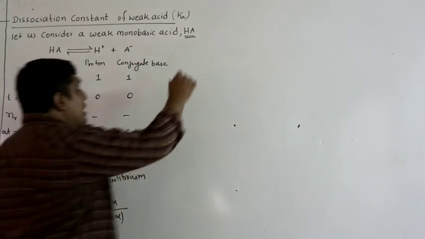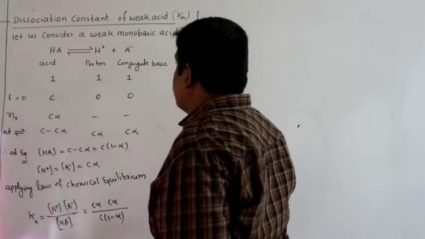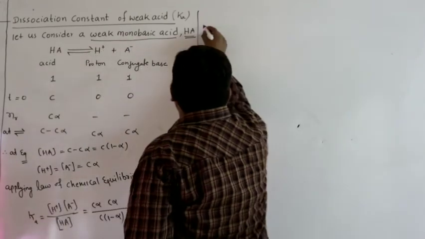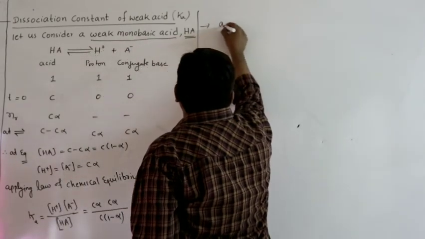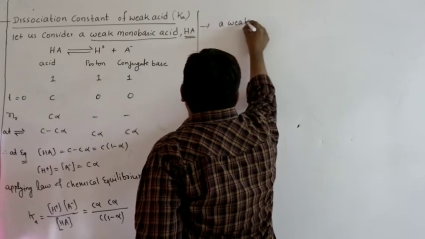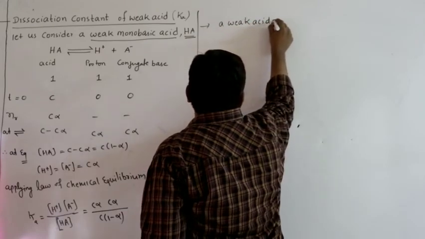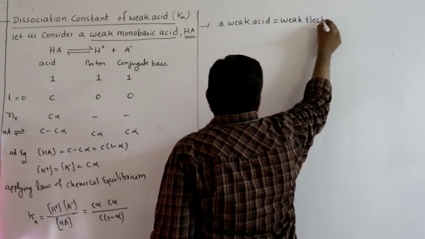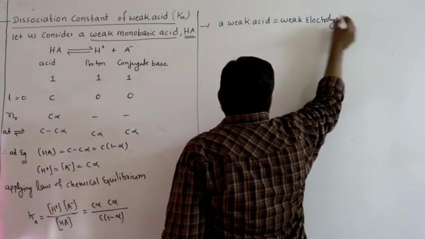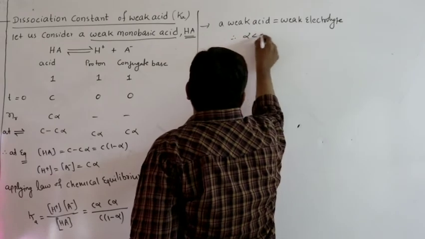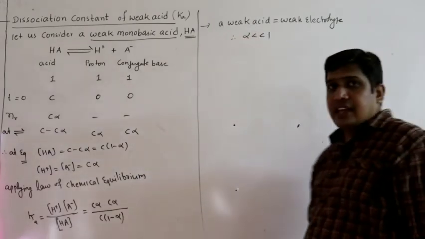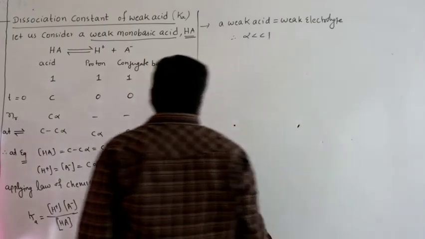here we assumed one condition. What is that? It is a weak monobasic acid, that is, a weak acid. A weak acid is a weak electrolyte, as we have already studied. Therefore, alpha must be less than 1. For a weak electrolyte, alpha is less than 1.